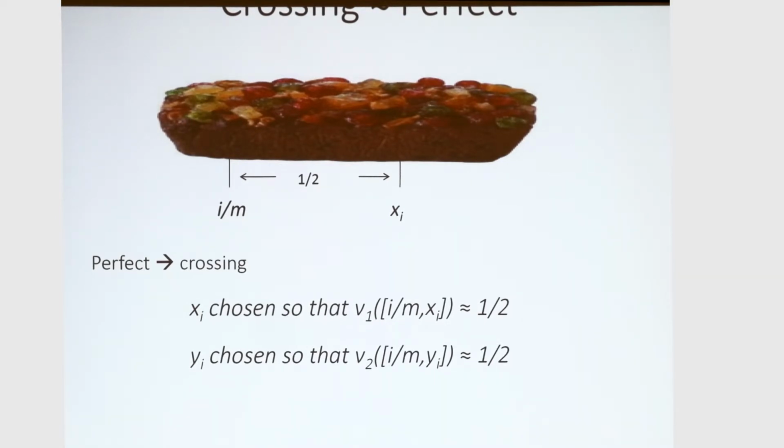So this is perfect. Here again, we want 2 cuts, and we want 2 points x star, y star, so that the value between them is a half. And here the observation is that there is a connection: the second point is related to the first point. So we can, in fact, also see it as a 1-parameter problem. We will choose xi so that the value of Alice, player 1, for the interval i over m to xi is roughly half. For Bob, it will be similar. Then we'll find a crossing point, and that will correspond to the perfect allocation.